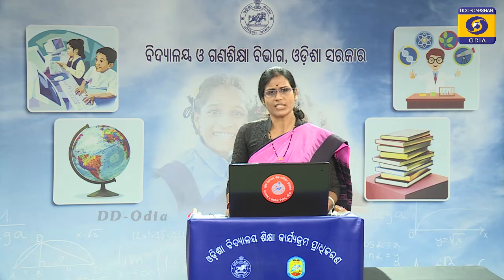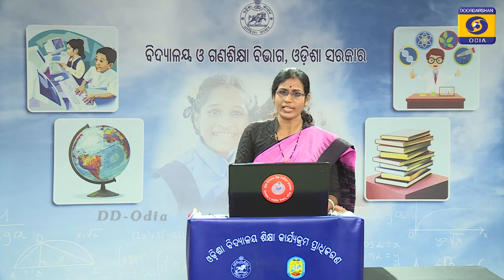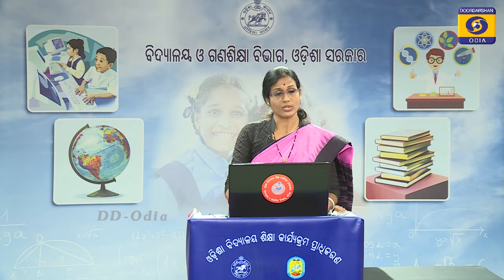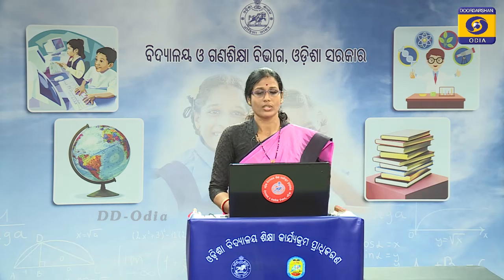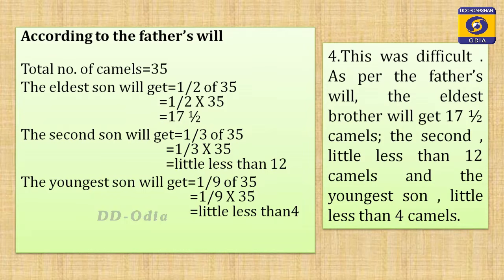Okay, so this was a difficult task to divide these 35 camels among the 3 persons. Yes or no? So let's move to paragraph number 4. This was a very difficult task. Yes or no? To divide these 35 camels among the 3 persons. Okay, all of you look at this mathematical expression. Total number of camels equal to 35. According to the father's will, the eldest son will get how much? Half of 35. That means half into 35, that is 17.5.